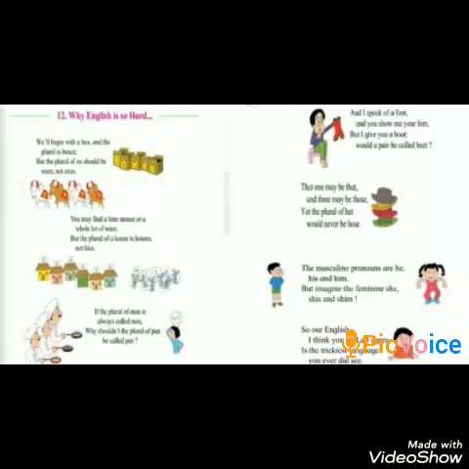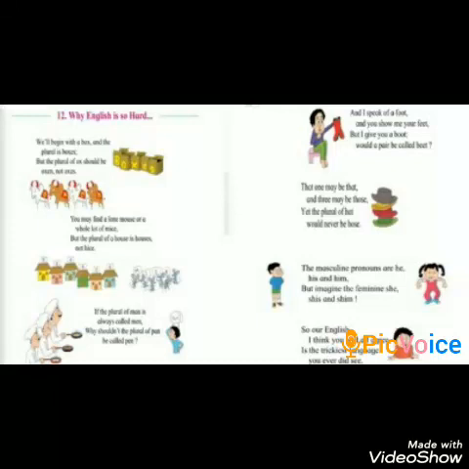And I speak of a foot, and you show me your feet. But I give you a boot. Would a pair be called beat? That one may be that, and three may be those. Yet the plural of hat would never be hose.